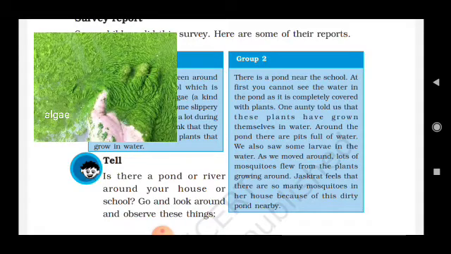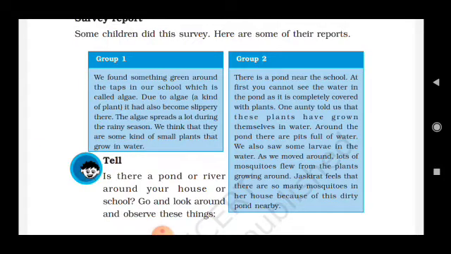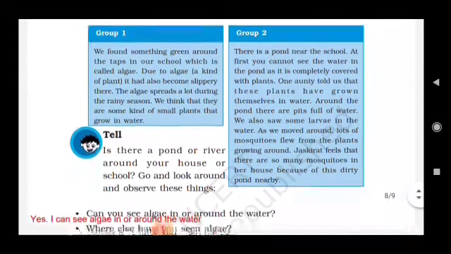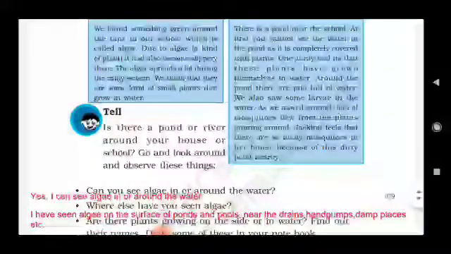Group 2: there is a pond near the school. At first you cannot see the water in the pond as it is completely covered with plants. One auntie told us that these plants have grown by themselves in the water. Around the pond there are pits full of water. We also saw some larvae in the water. As we moved around, lots of mosquitoes flew from the plants growing around. Jaskirat feels that there are so many mosquitoes in her house because of this dirty pond nearby. Okay, is there a pond or river around your house or school?